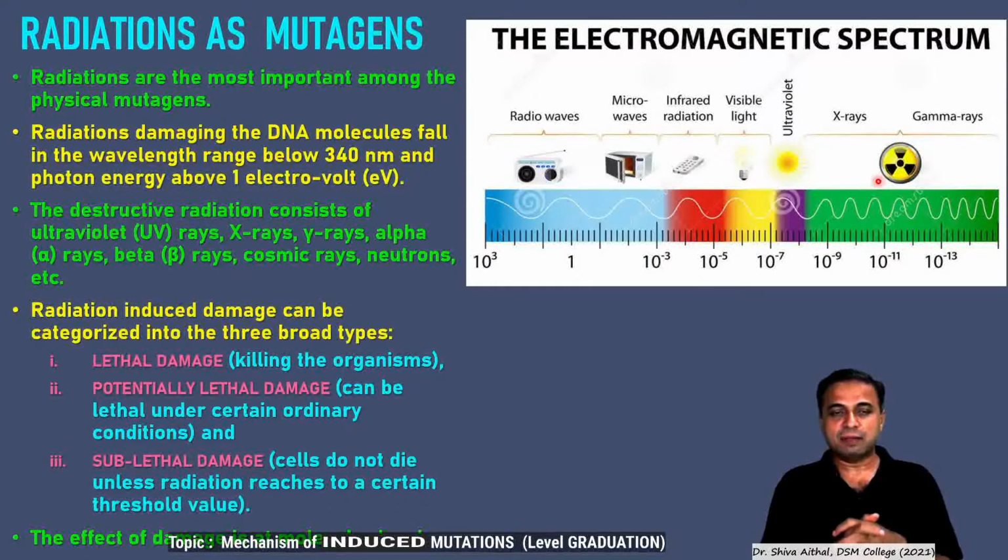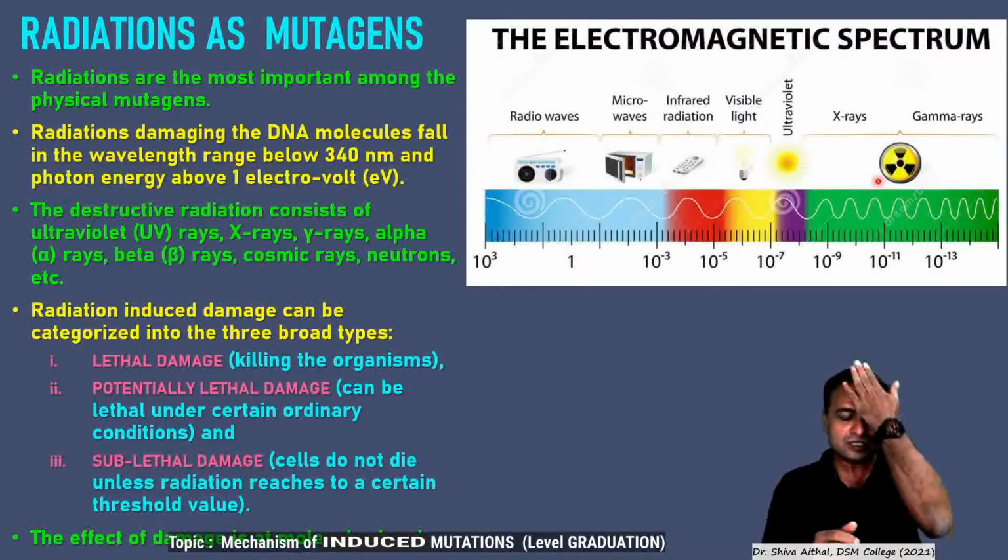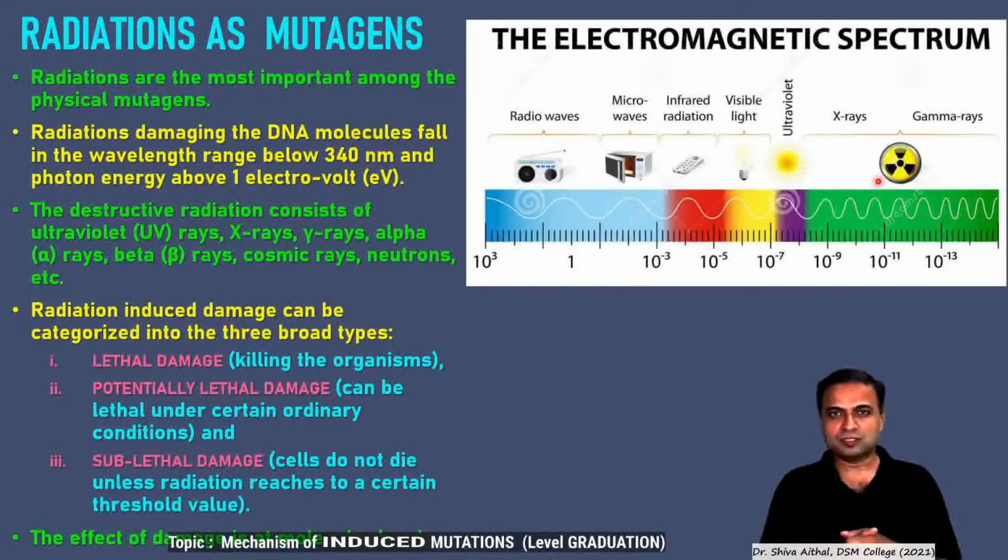Radiation-induced damage can be broadly categorized into three types. Lethal damage, where the killing of the microorganisms takes place. Potentially lethal damage, which is lethal but only under certain conditions; the cell can survive. The third is sublethal damage, where the cells do not die, but the radiation is there up to a certain level above which it can kill. So there is a threshold value in sublethal damage. If it is crossed, then the cell will be damaged, otherwise it will not be damaged.